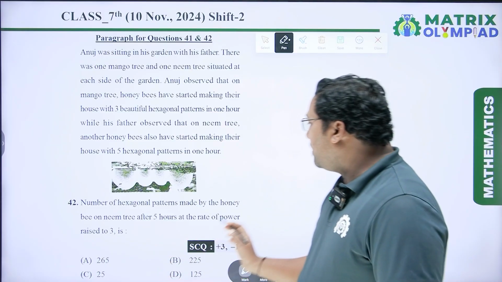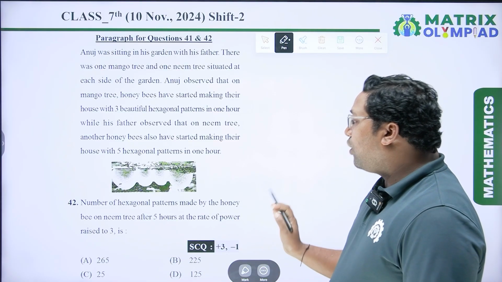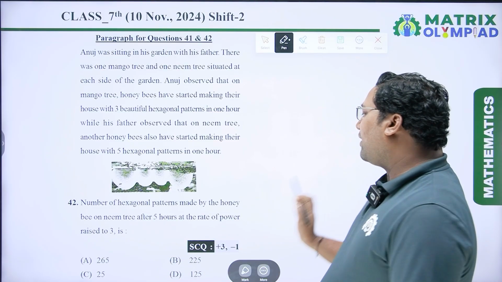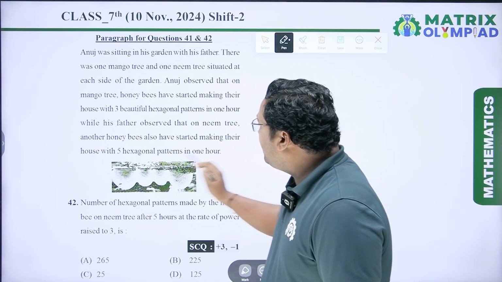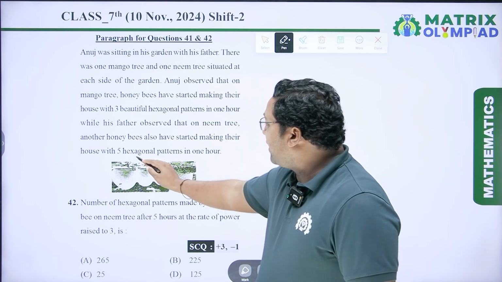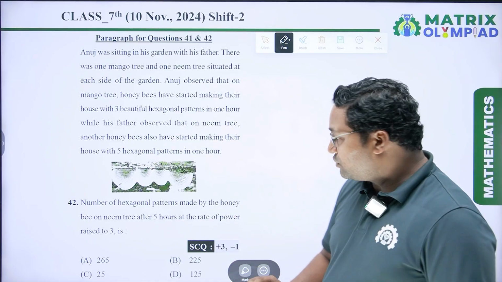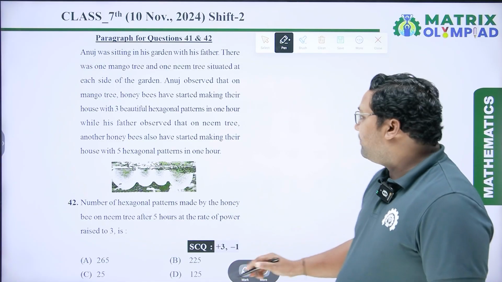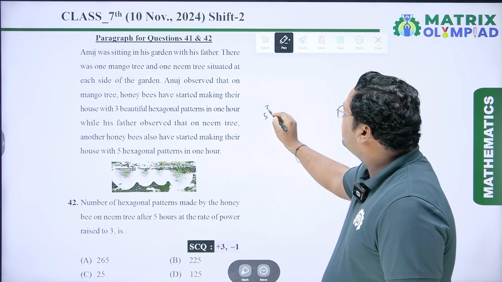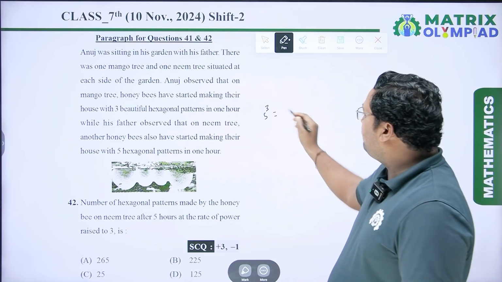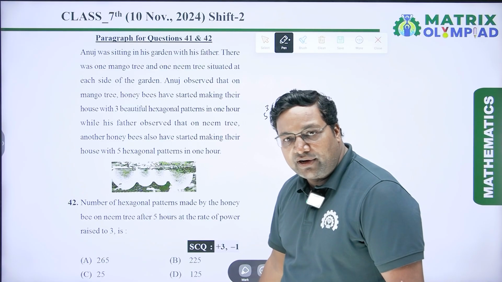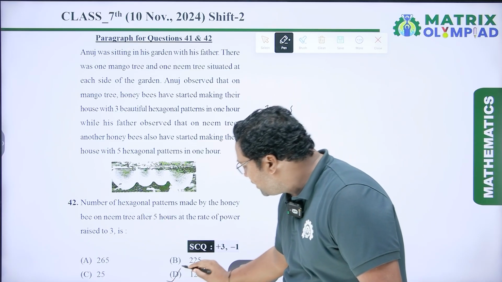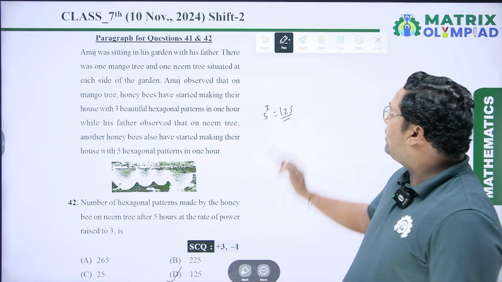Number of hexagonal patterns made by the honeybees on neem tree after 5 hours at the rate of power rise to 3. So here in neem tree, it makes 5 hexagonal patterns in 1 hour. So in 5 hours, it makes 5 to the power 3 hexagonal patterns. So 5 to the power 3 is 125. So answer is 125, which is option D. So option D will be the right answer. Now coming to the next question.